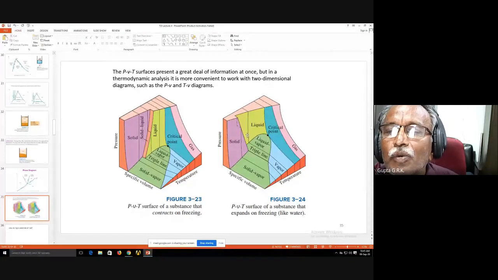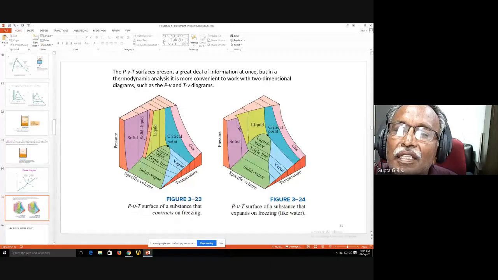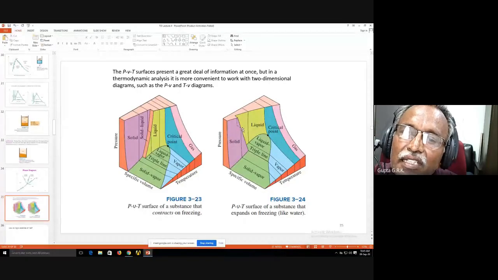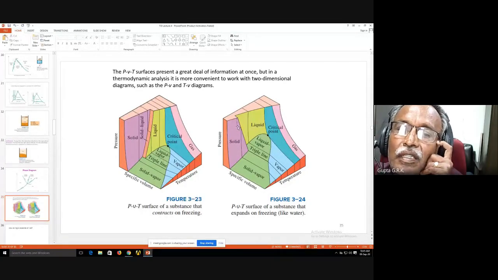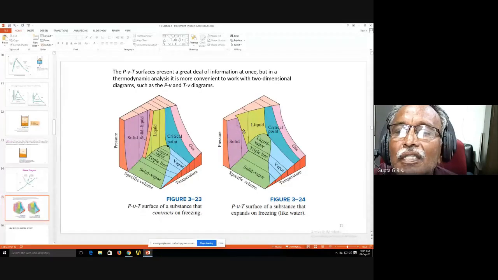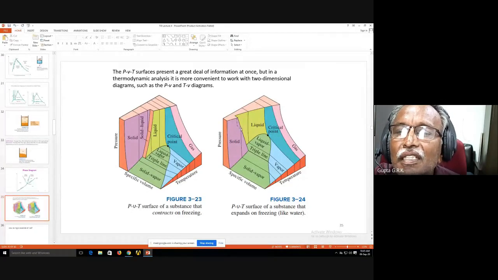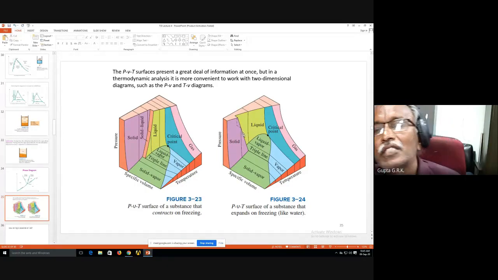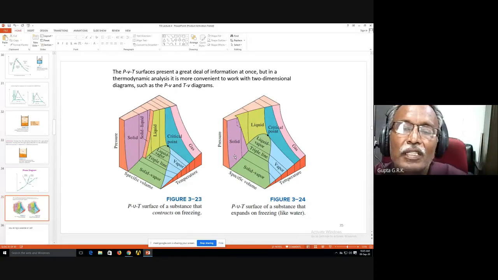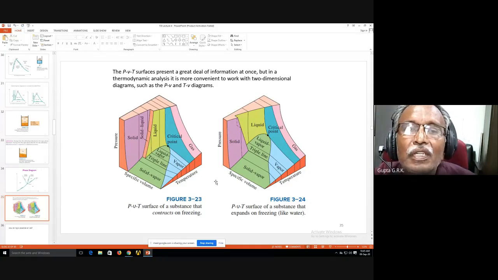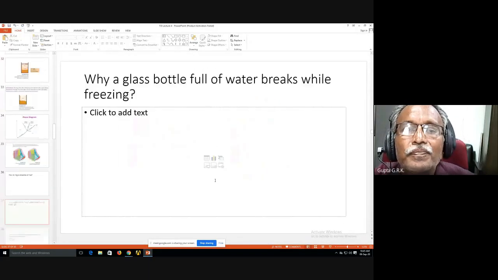But for water, it goes the other way, so the specific volume increases. From liquid to solid the volume increases, that is, it expands on freezing. Just observe it clearly, and you can understand the difference between water and other substances.